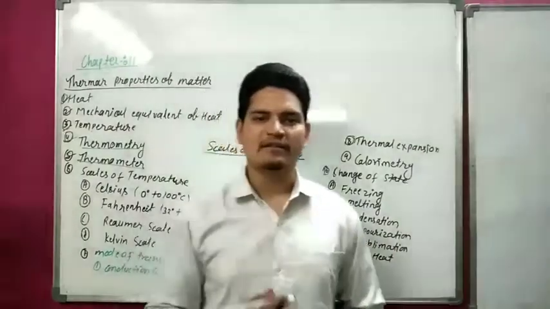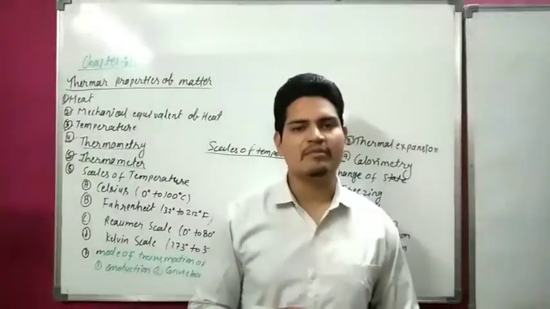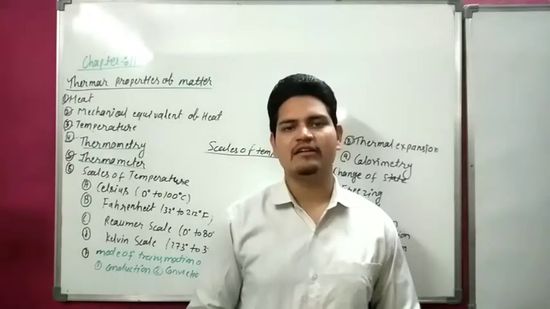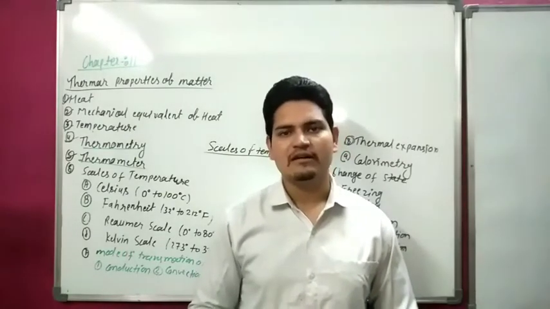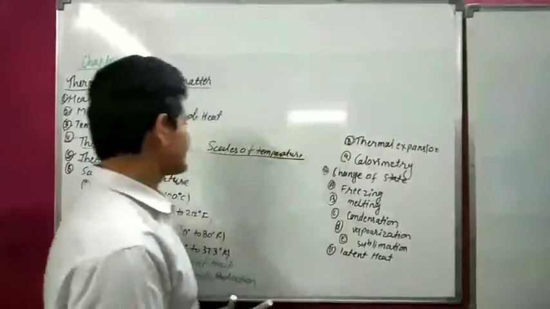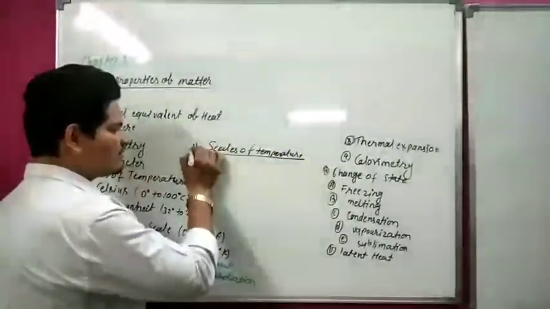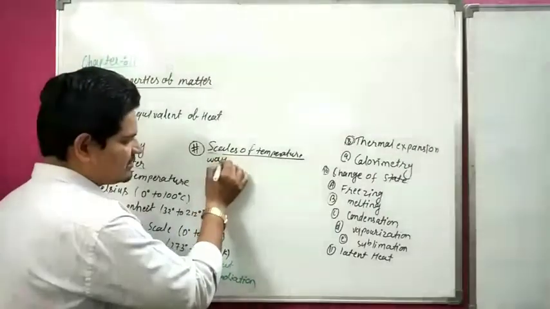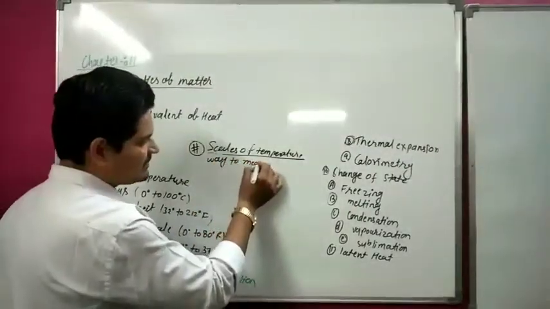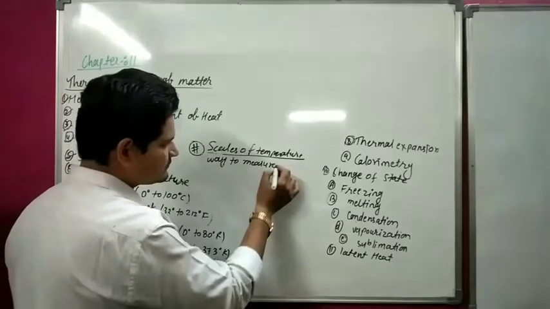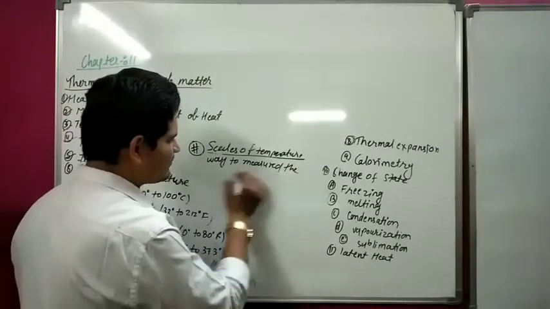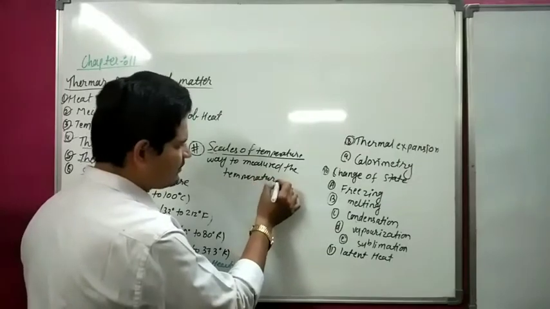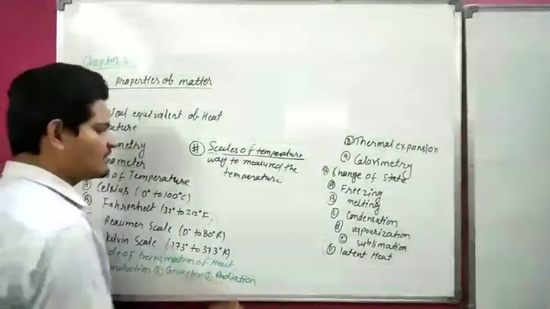So a scale of temperature is the way to measure the degree of hotness or coldness, the way to measure the temperature of the body.